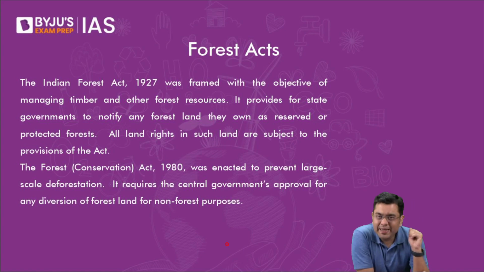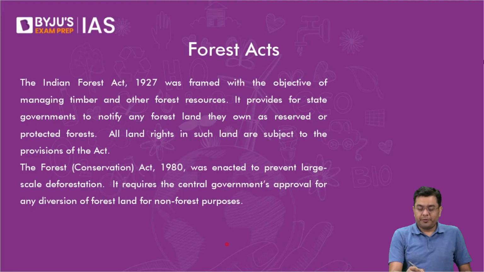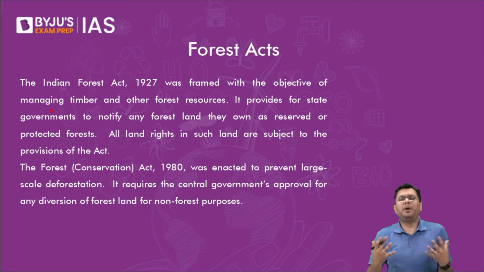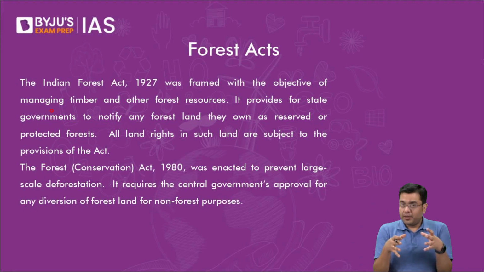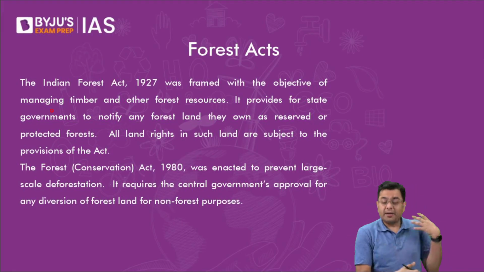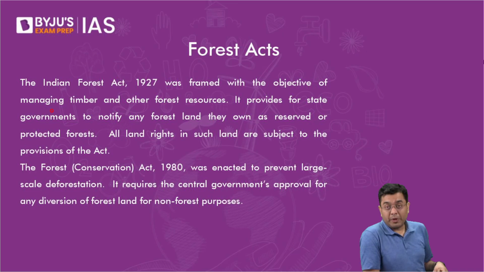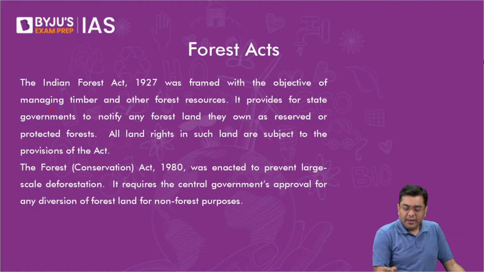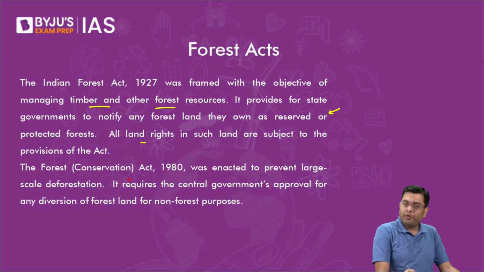Now, the Forest Act of 1927, the entire premise of it was primarily to control the forest resources. The Britishers were so paranoid that we local Indians would start exploiting the forest resources, and they always thought that they had the first right over the resources. The objective was to manage timber and other forest resources, and it provided for the state government to notify any forest land as reserved or protected forest, and